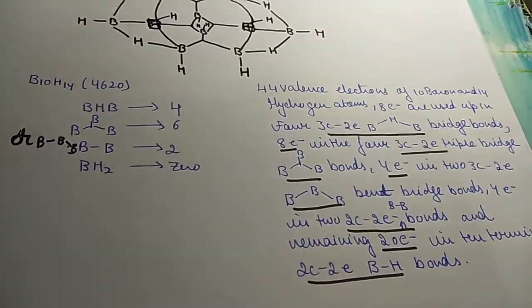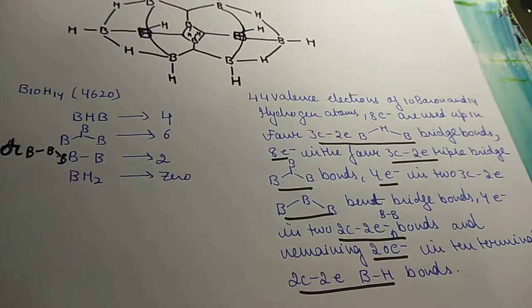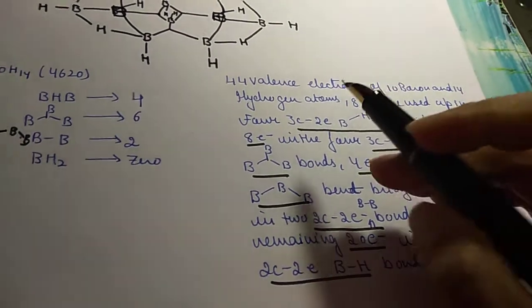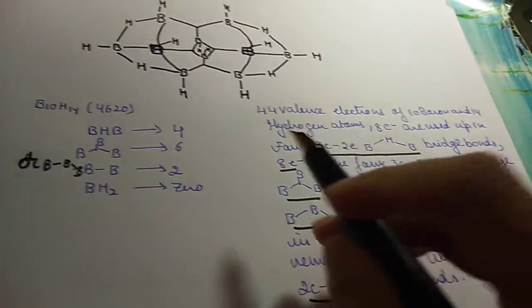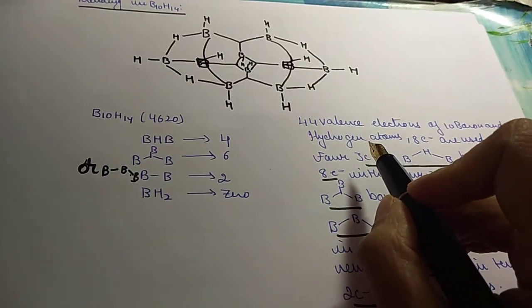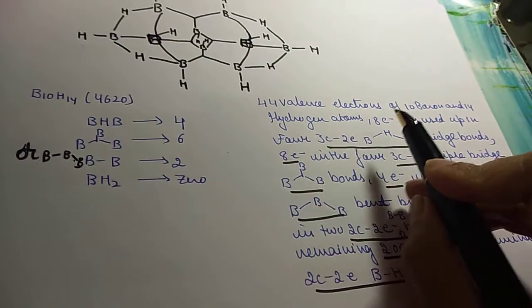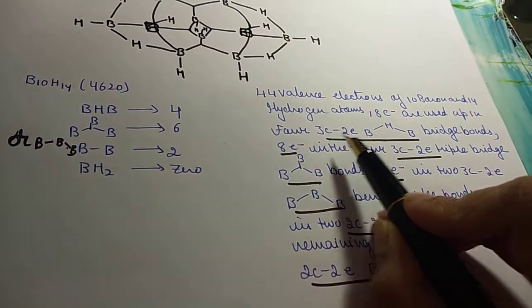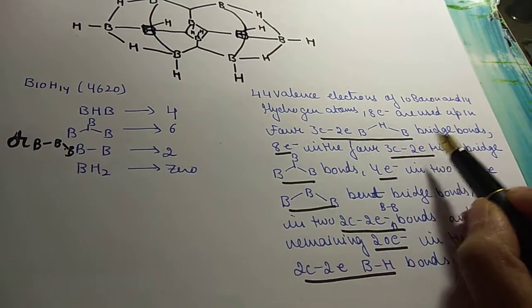So here we have 44 valence electrons of 10 boron and 14 hydrogen atoms. You know how the 44 came. 10 into 3 is 30 plus 14, 44. 8 electrons are used up in 4 3 center 2 electron BHB bridge bonds.